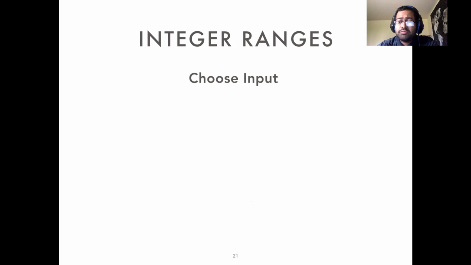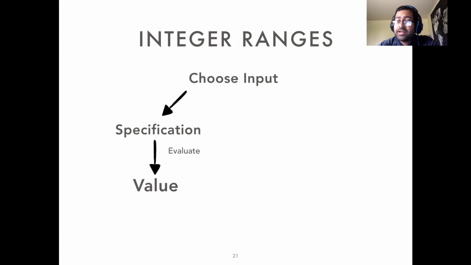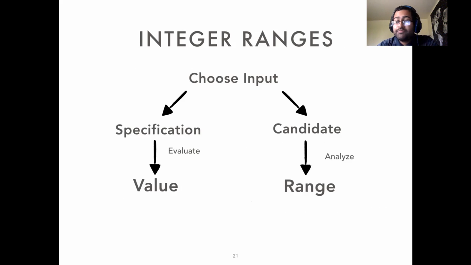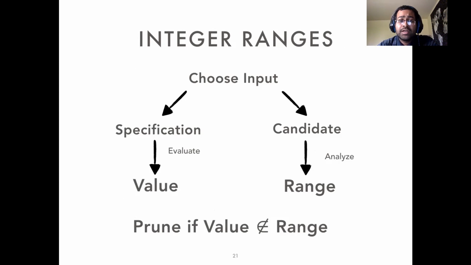We choose an input, evaluate the specification to a concrete value, then we analyze the candidate taking into account this input assumption. This produces a range. Now, if the value from the specification is not in this range, we can show that this candidate cannot produce a feasible solution, and we can show this without having to enumerate this symbolic candidate.